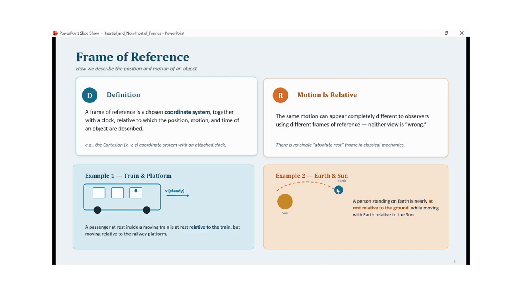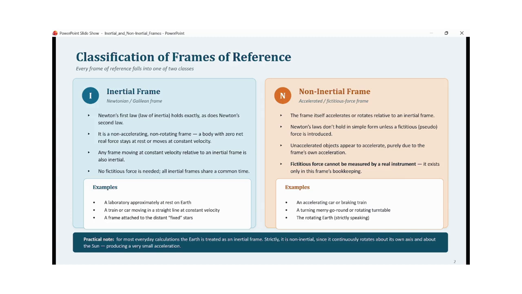So again, the same person is either at rest when observed from the ground, or appears to be moving along with the earth when observed from the sun. So the condition of rest or motion is relative, and it depends upon the frame of reference from which it is being observed.